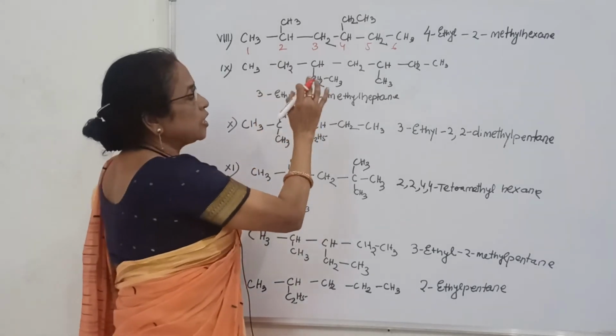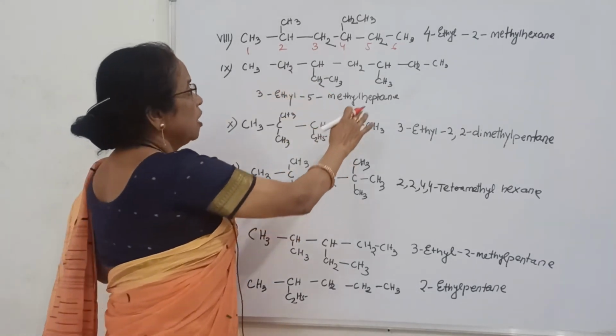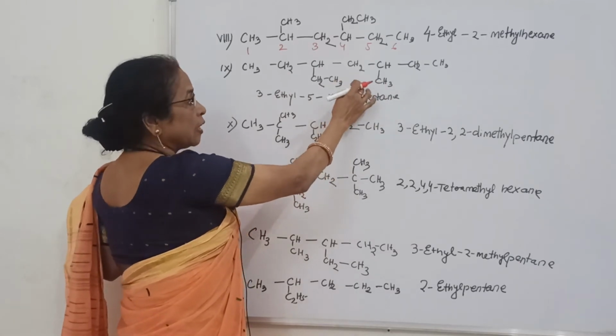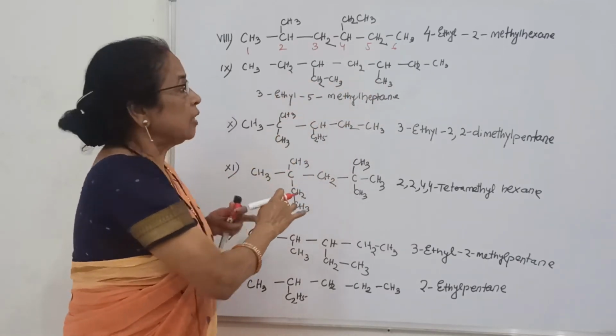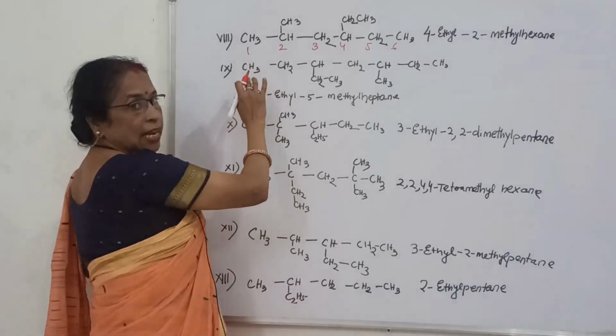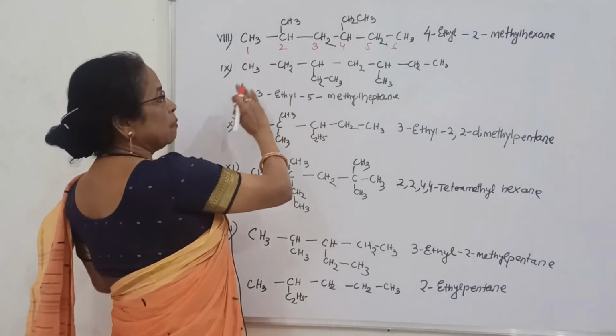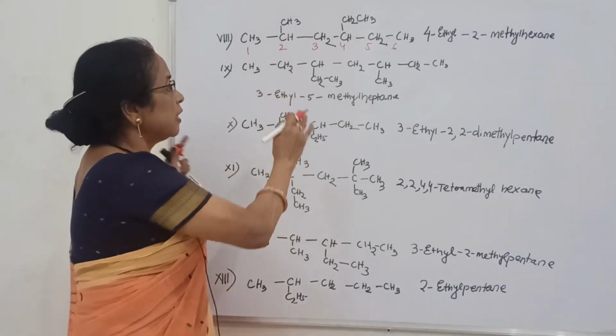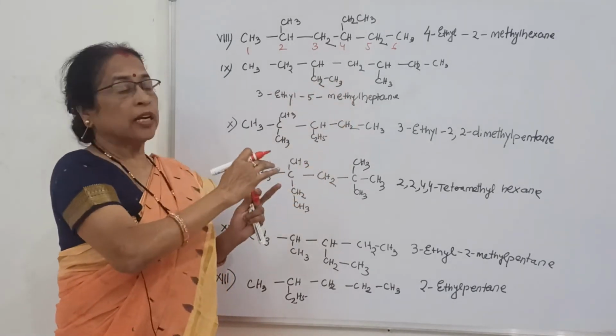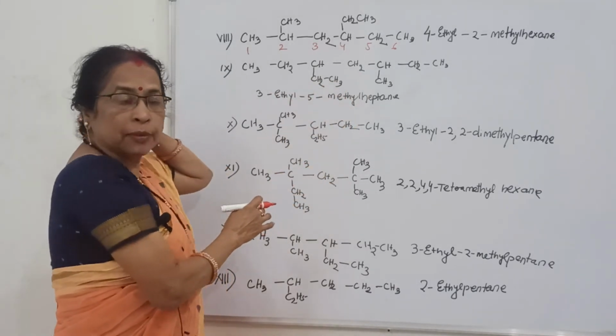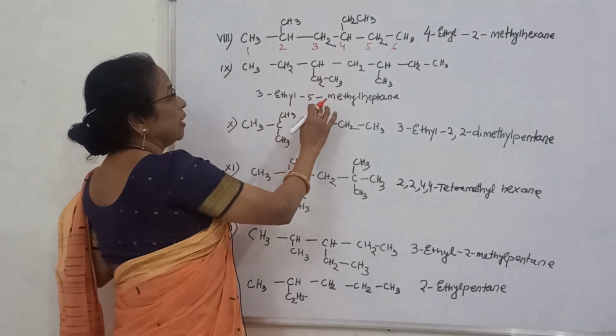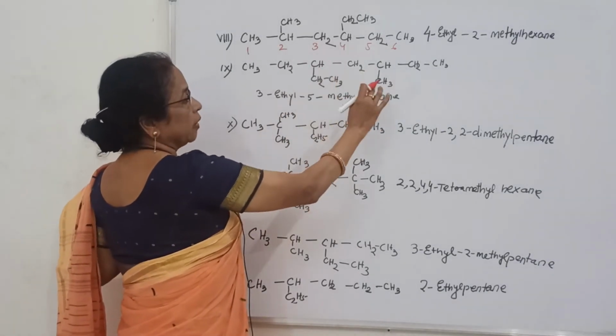Then you check which comes first alphabetically, methyl or ethyl. Here ethyl comes first. That is why we count from this side. Again see, if it is an equivalent position on either side, then you look at the substituents in alphabetical order. That means here it is 3-ethyl 5-methyl heptane.